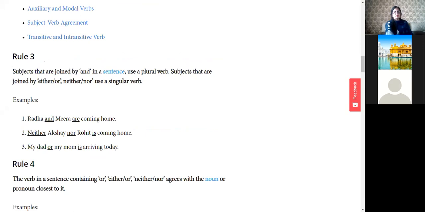Okay, rule number 3. Subjects that are joined by "and" in a sentence use a plural verb. Very important rule. Subjects that are joined by either-or or neither-nor use a singular verb.